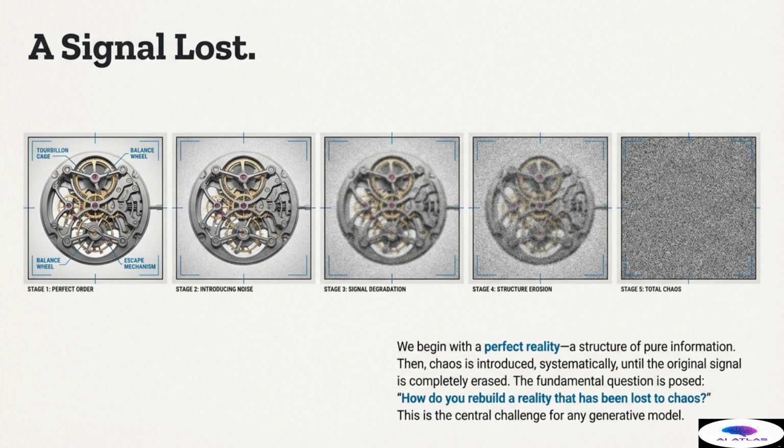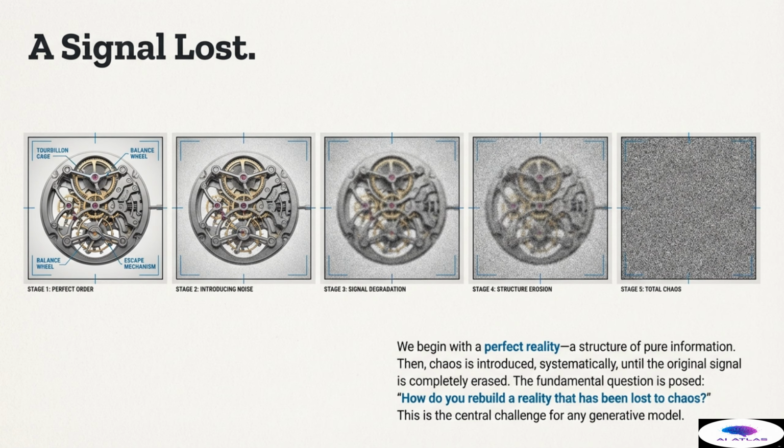To understand the solution, we must first understand the problem, a signal lost. We begin with a perfect reality, stage 1, perfect order. Here, we see a complex mechanism, like a meticulously engineered watch, representing a structure of pure, pristine information. This is the truth we are seeking to recover. The crime begins when chaos is introduced. In stage 2, introducing noise, a small amount of static or Gaussian noise is added. This process continues systematically, increasing the corruption over time.